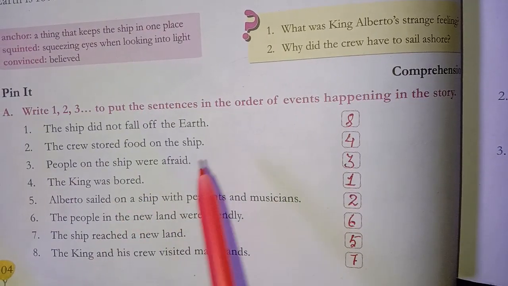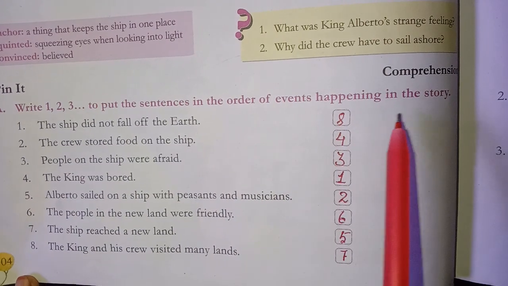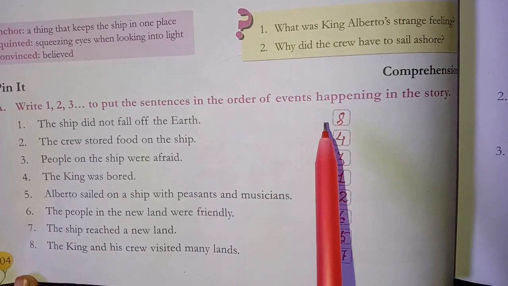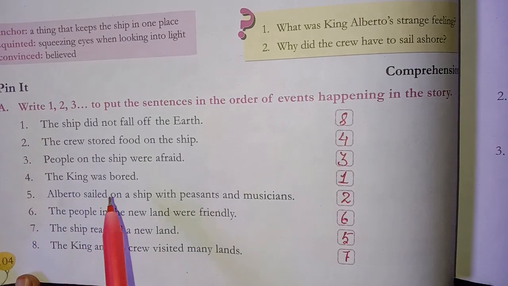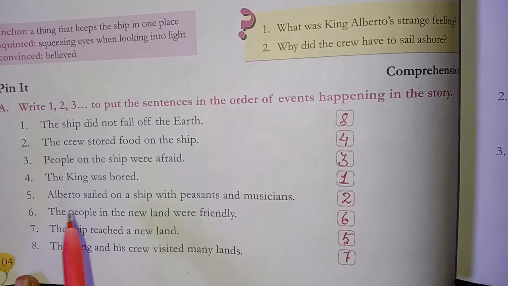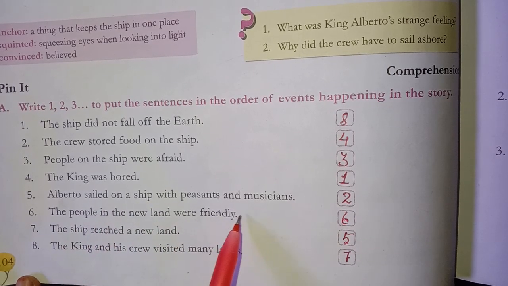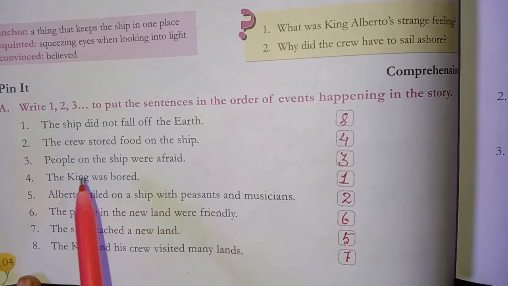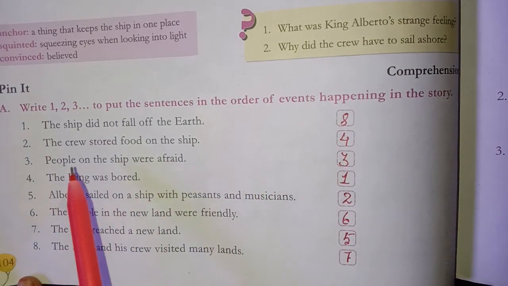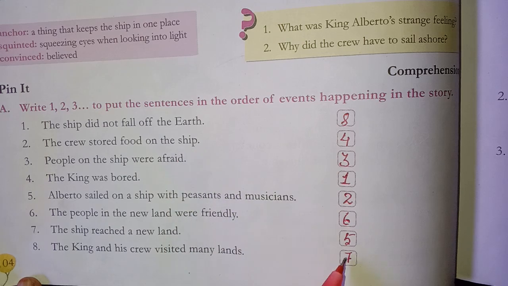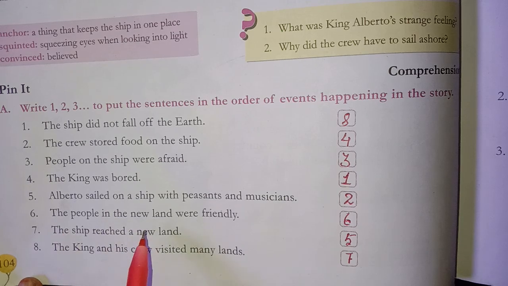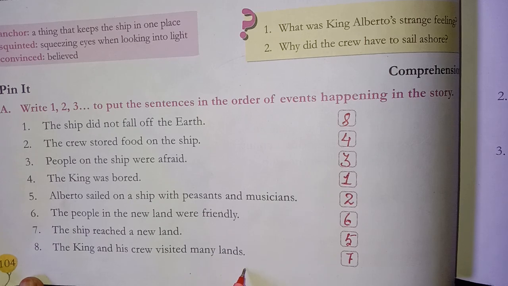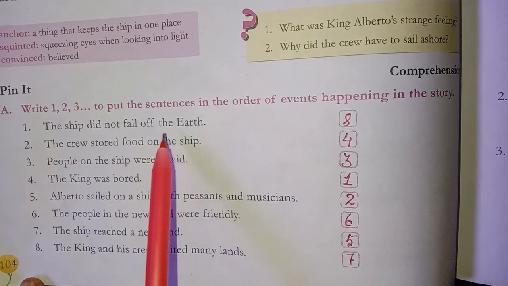A. Write 1 to 8 to put the sentences in the order of events happening in the story. उस स्टोरी में जिस तरह से इवेंट्स हुए, स्टेप बाय स्टेप उसे सजाना है. Okay students, first, what will happen? First, the king was bored. Second, Alberto sailed on a ship with peasants and musicians. Third, people on the ship were afraid. Fourth, the crew stored food on the ship. Fifth, the ship reached a new land. Sixth, the people in the new lands were friendly. Seventh, the king and his crew visited many lands. Eighth, the ship did not fall off the earth.